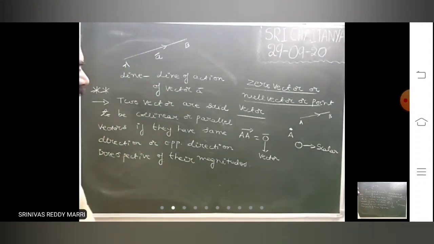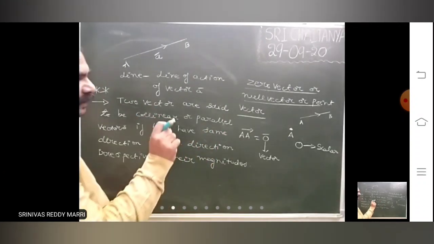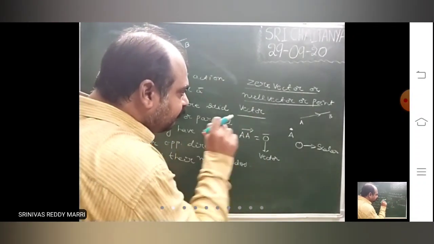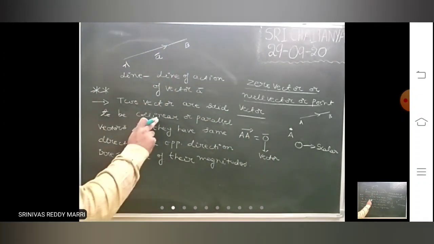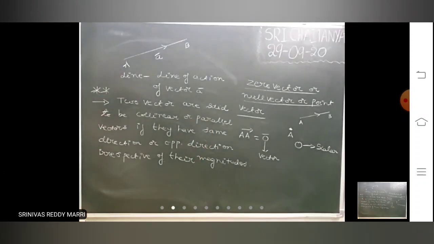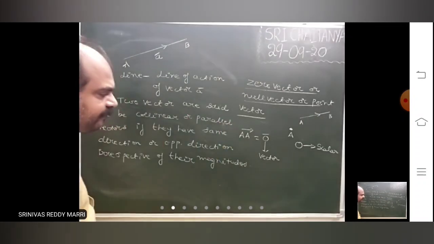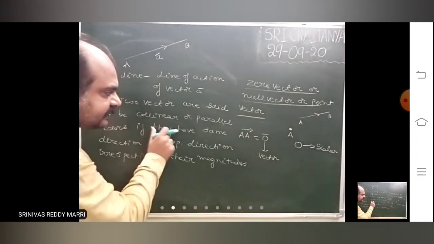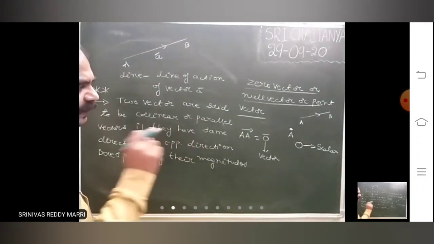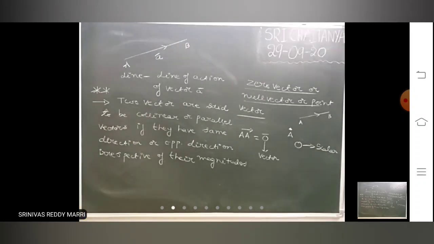Look here. A common mistake we make is to imagine that collinear or parallel vectors always have the same direction. That is not correct. Collinear or parallel vectors can have the same direction or opposite direction. If the directions are the same, the magnitudes can be equal or unequal. Vectors having the same direction are called collinear or parallel vectors. Vectors having opposite direction are also called parallel or collinear vectors.